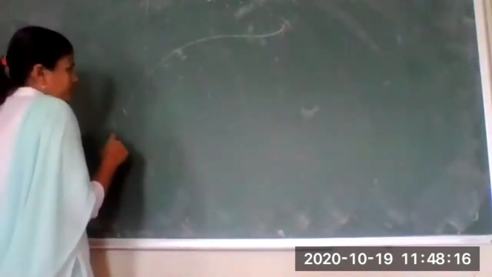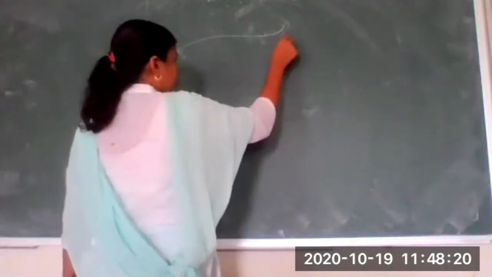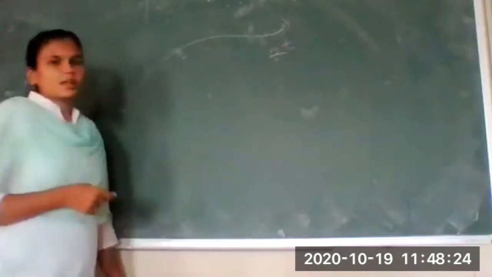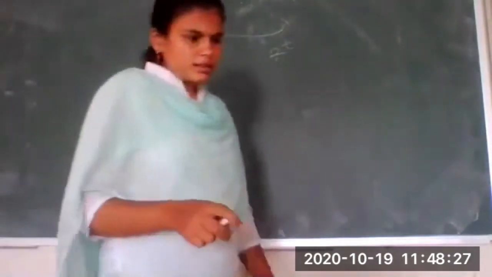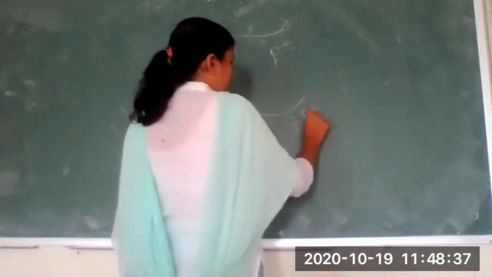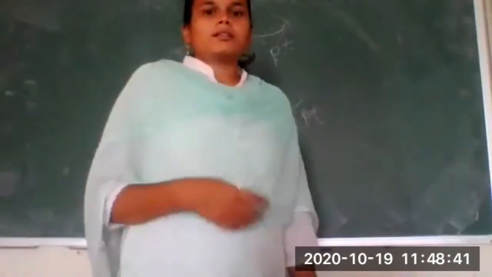Okay, suppose this is a curve alpha of t. Suppose I say that this person is traveling with some speed, say p of t, and another person is traveling with exactly double the speed, 2 times p of t.